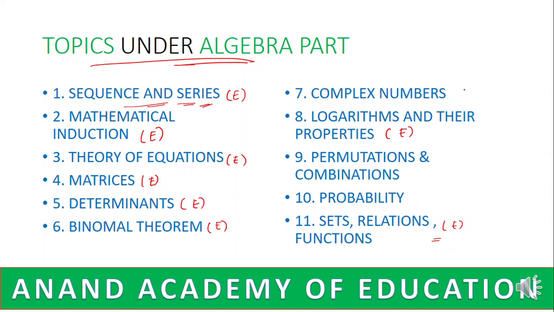Actually, complex numbers, I feel this is an average chapter because it requires much practice. Complex numbers, permutations and combinations, and probability. These three require much practice, but these are also the chapters that we must do because we will definitely be asked questions from these three chapters: complex numbers, permutations and probability.